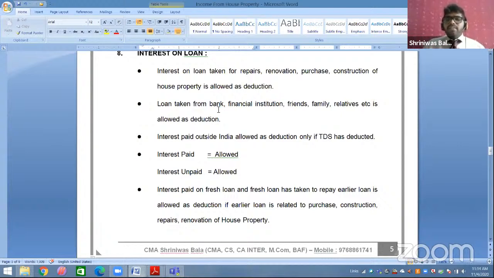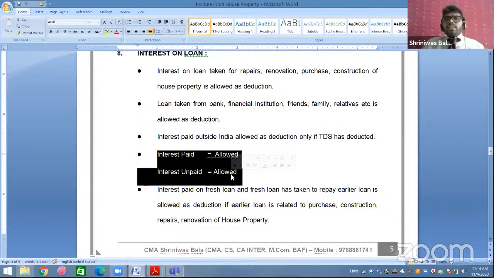It means a loan taken for repairs, renovation, purchase or construction, taken from a bank, financial institution, friends, family, relative, anyone, will be allowed as deduction. And interest is always allowed on due basis. It means whether paid or unpaid, it is always allowed.